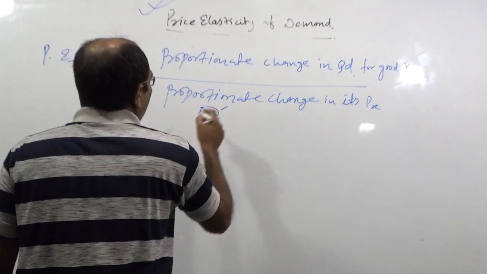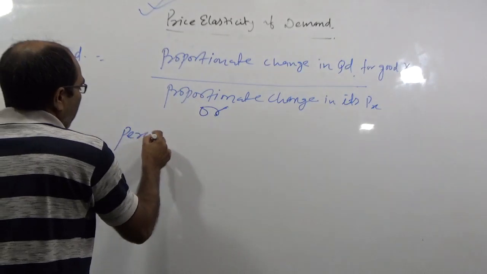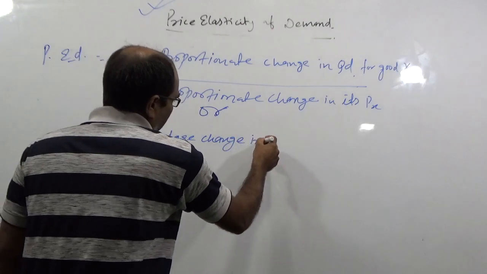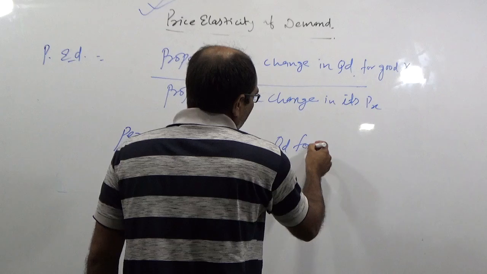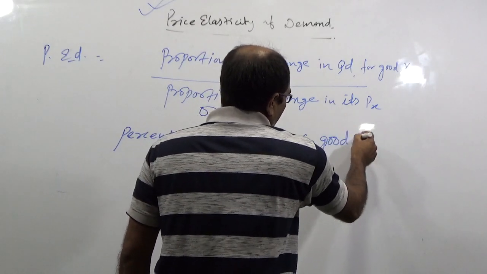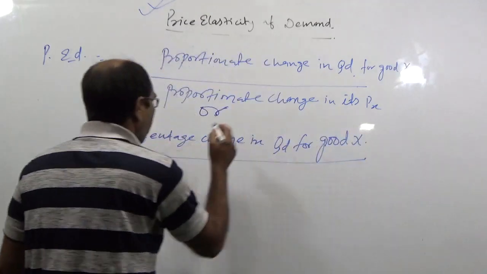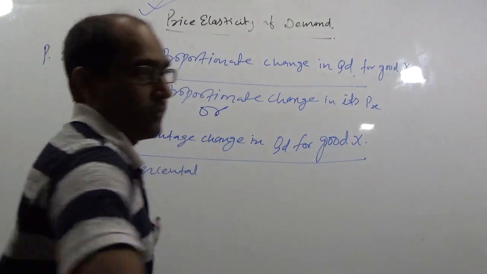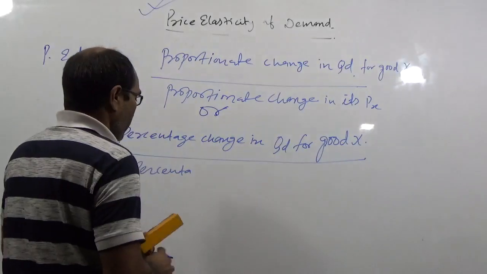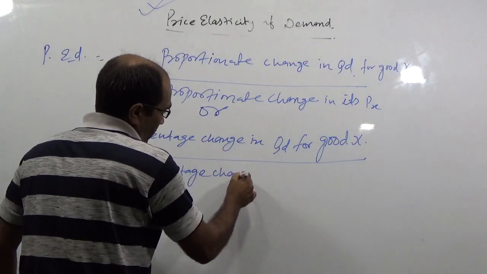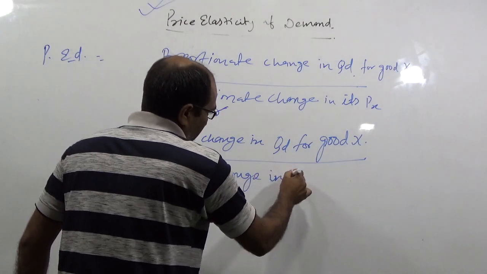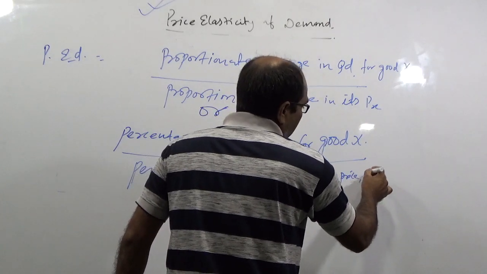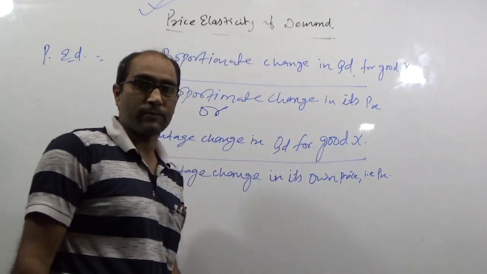So you can write here: percentage change in quantity demanded for good X upon percentage change in its own price, that is Px.